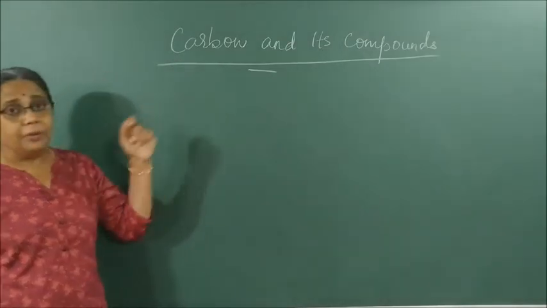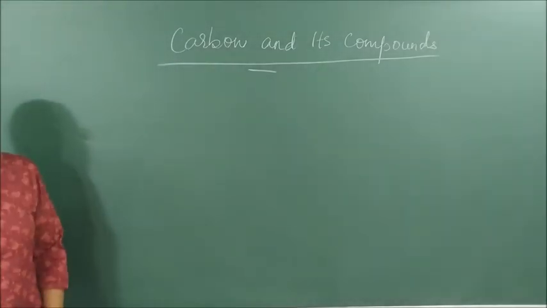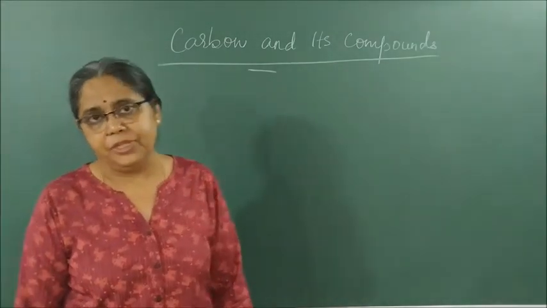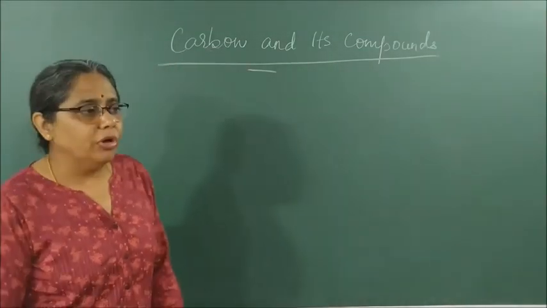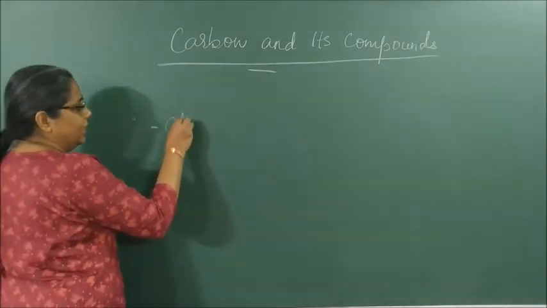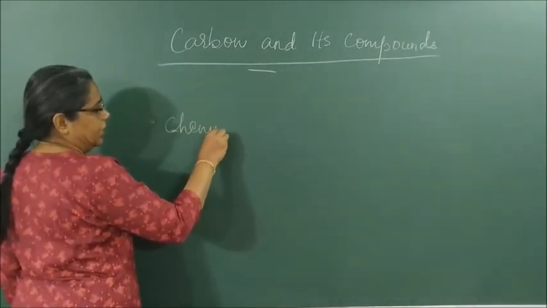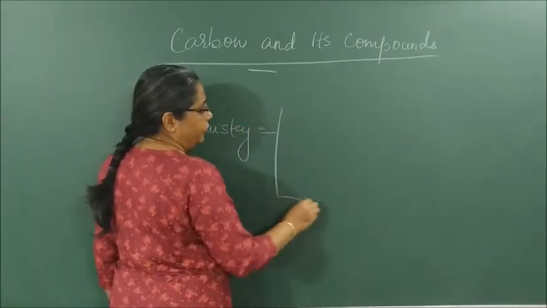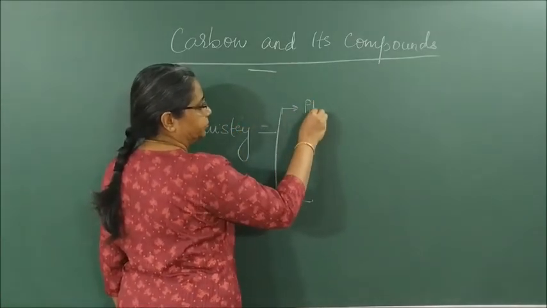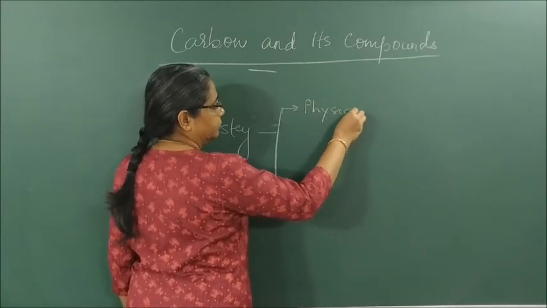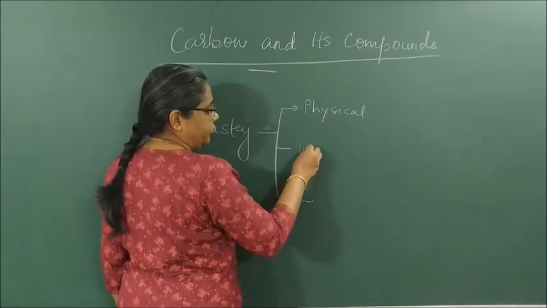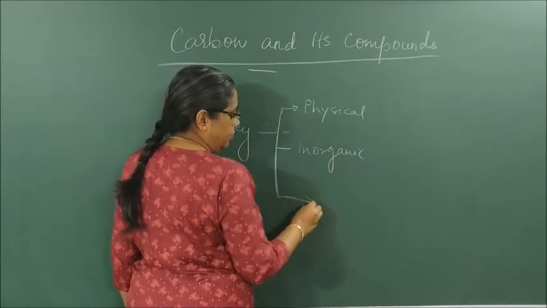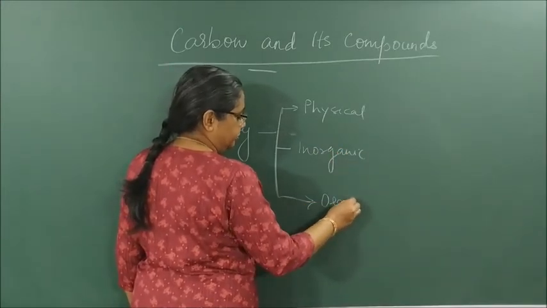Before we get into carbon and its compounds, we should know what chemistry is and the different branches of chemistry. When you talk about chemistry, you generally study it in higher classes. That is, from next year you will study chemistry as physical chemistry, inorganic chemistry, and organic chemistry.